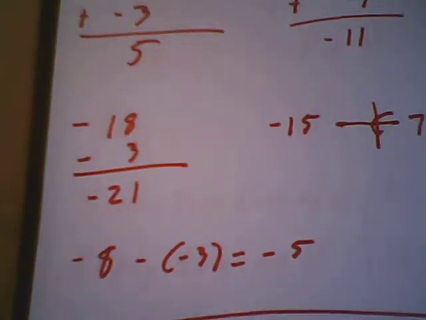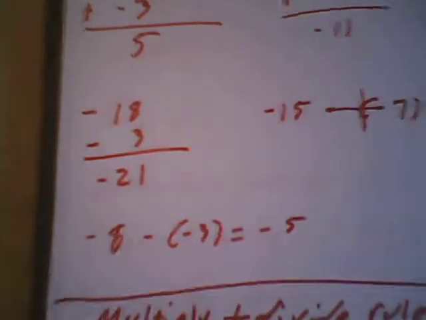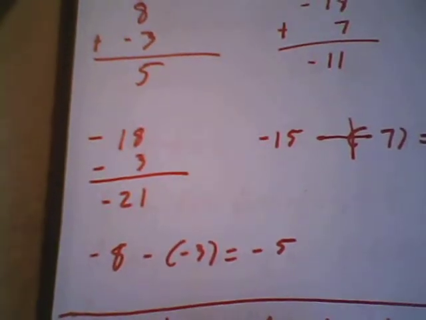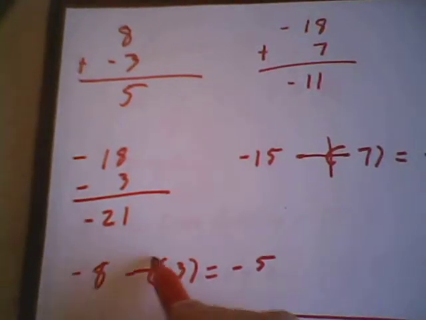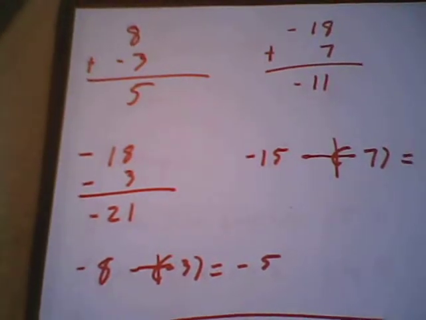Let's go down to the next question. We have negative 8 minus a negative 3. Once again, if you're negative on the outside and negative on the inside, you need to become positive. So we're going to change that to a plus. So negative 8 plus 3 does give us negative 5.